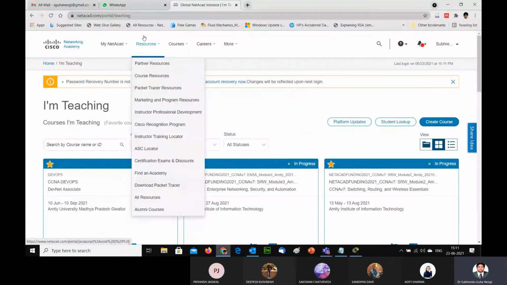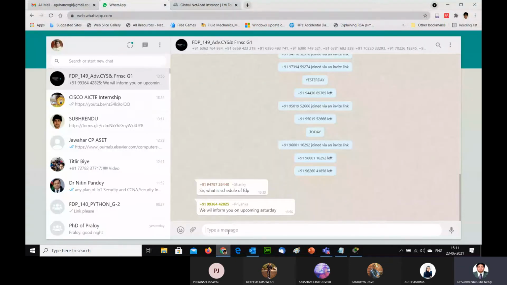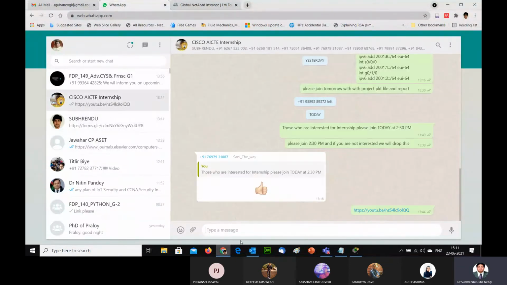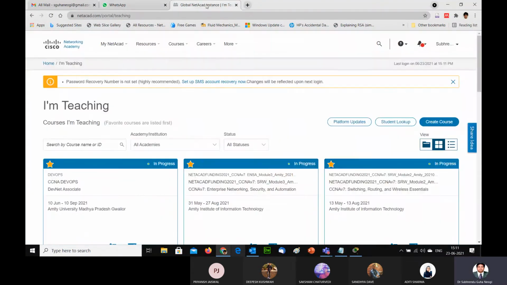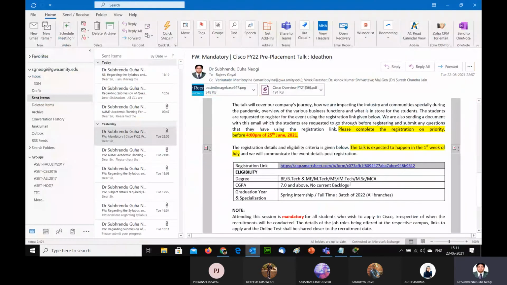Now Ideathon is one of the ways you can get into that Cisco placement. So this is the internship and placement opportunity. This is one way, and also this can give you some mileage. So you can see BE, BTech, ME, MTech, MSc, MCA, all are eligible. This graduation year is batch of 2022.